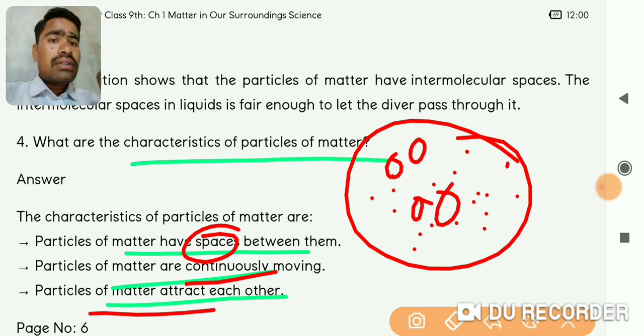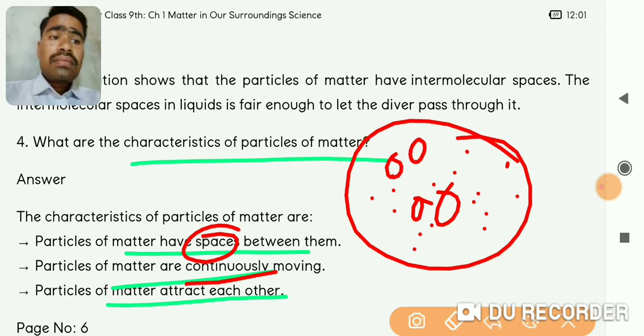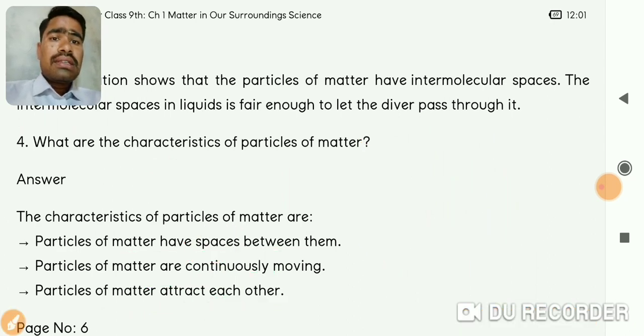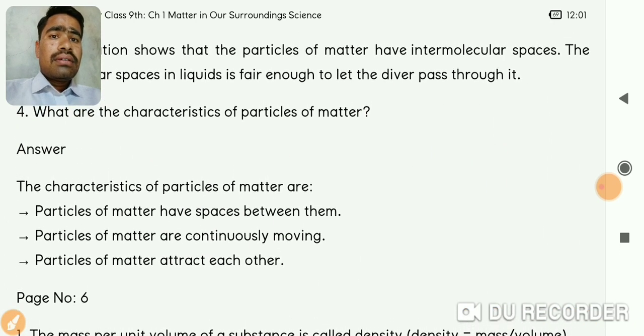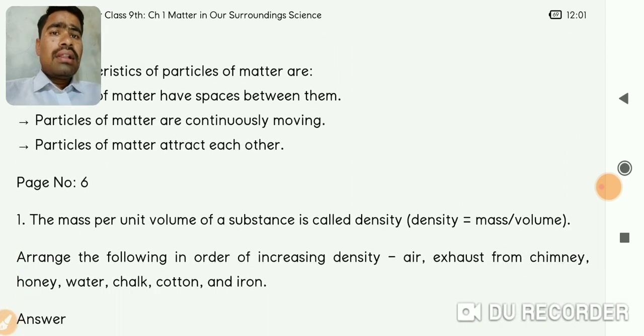Then, particles of matter attract each other. These two particles attract each other continuously, and that's why this particular matter has a shape. Because of the intermolecular force of attraction, any matter has a fixed shape. This is the reason why things have shapes. So these are the three characteristics of matter.